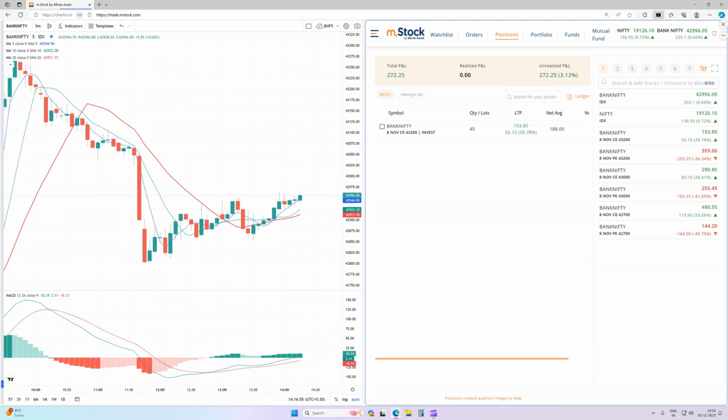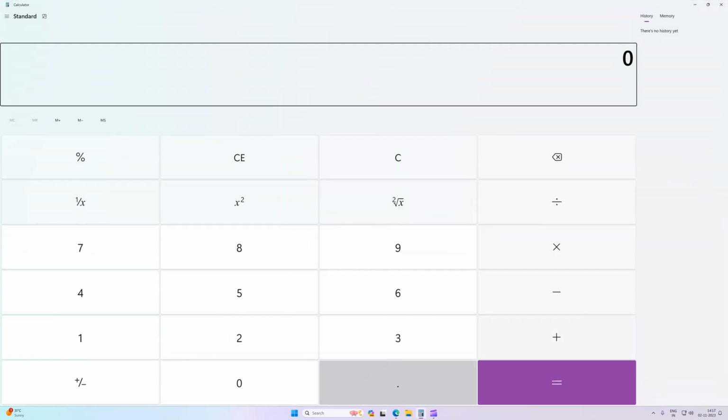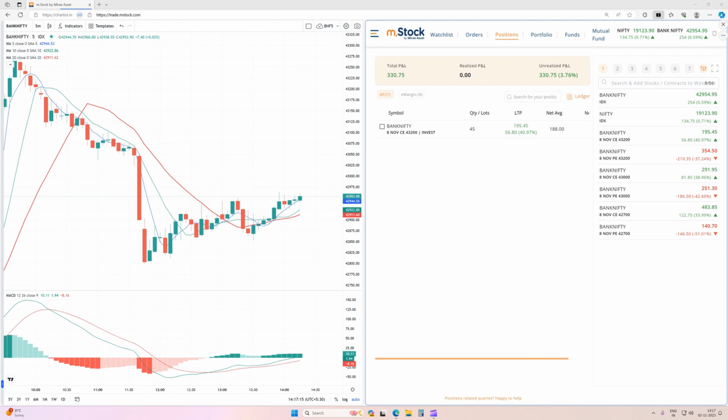So what should be our target? Our entry is 188, so let's quickly do the calculation. 188 into 15%, that is 1.15, so our target is going very high, that is 216. With 10% it will be around 20 rupees, so 20, that is 210.